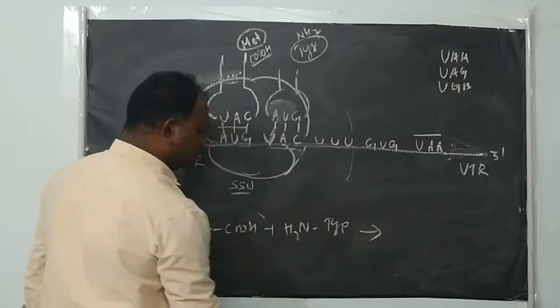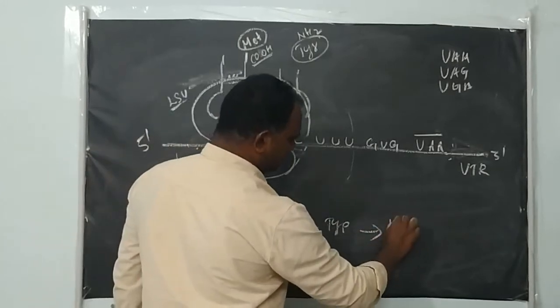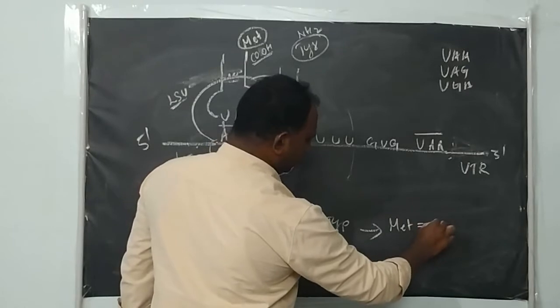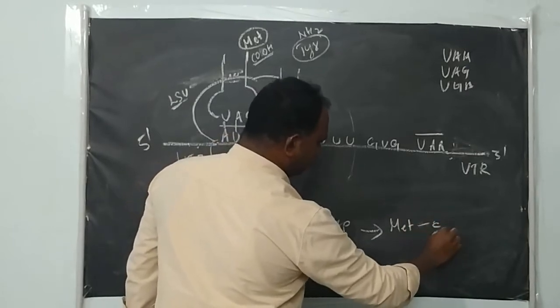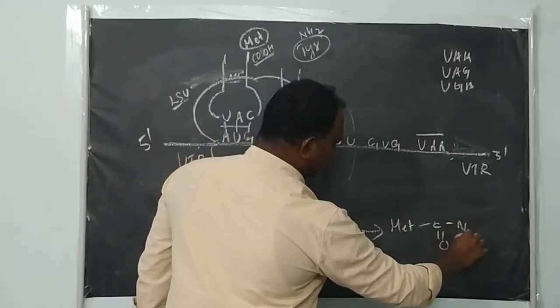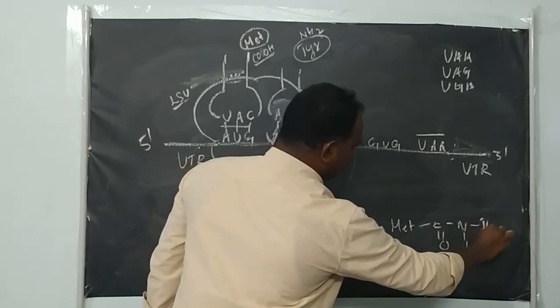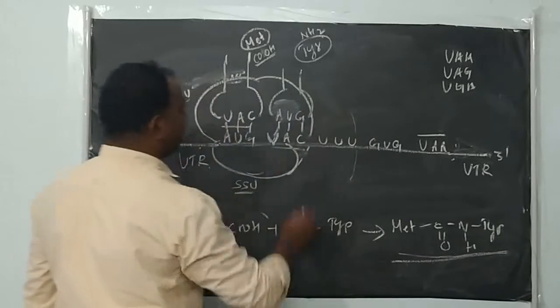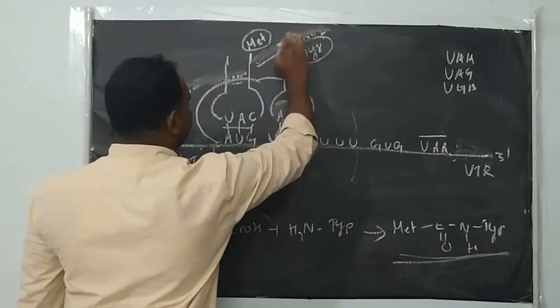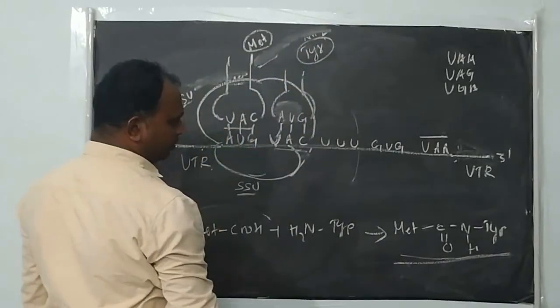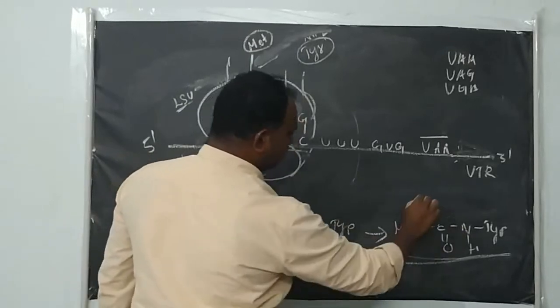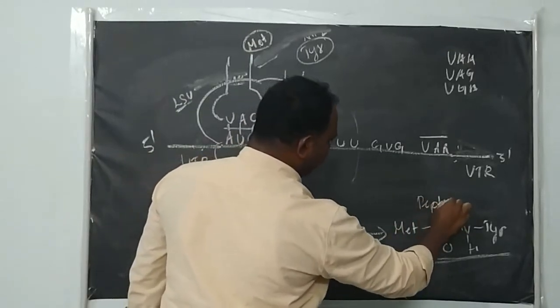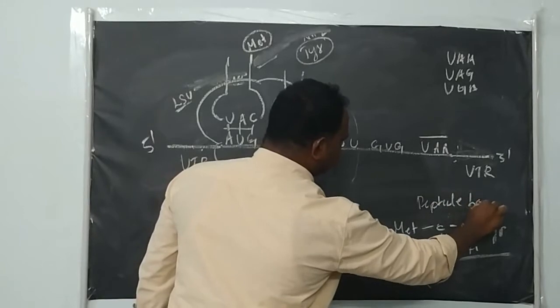So now both amino acids are joined like this: methionine, C double bond O and N, H, and tyrosine amino acid. Now both amino acids are joined by a peptide bond. This bond is the peptide bond.